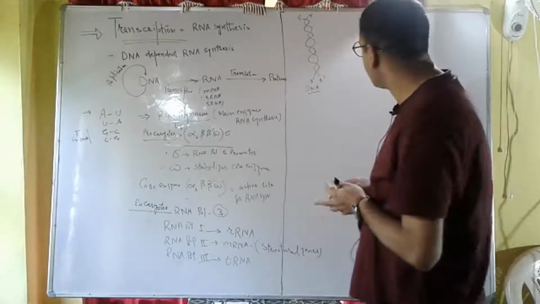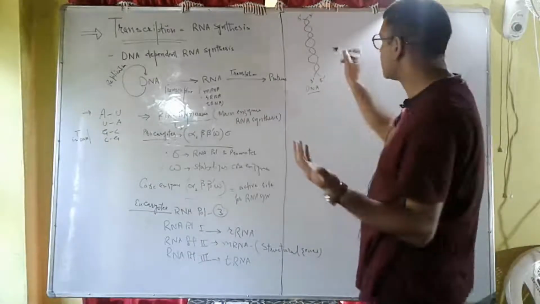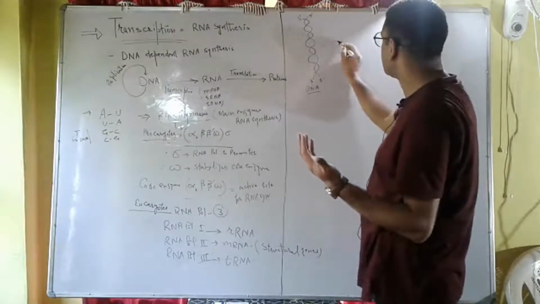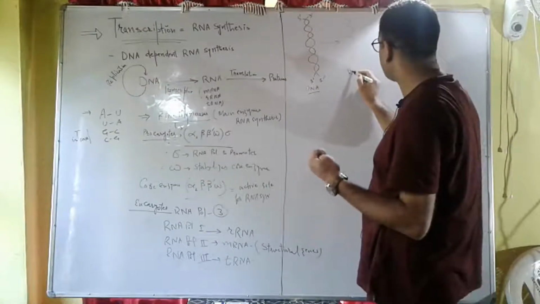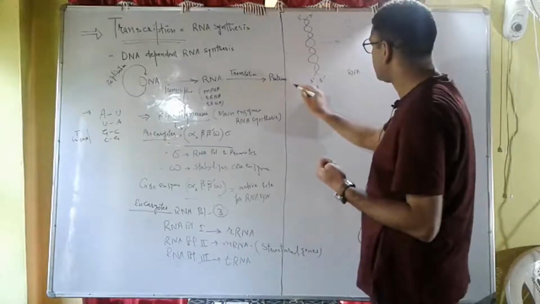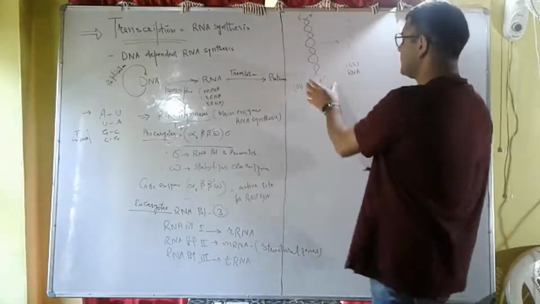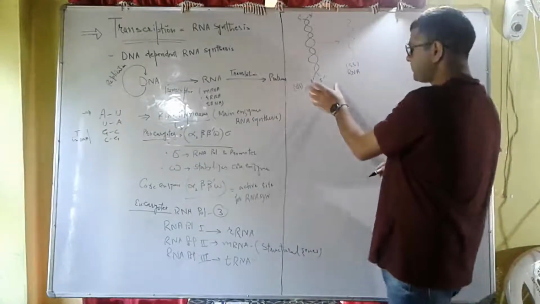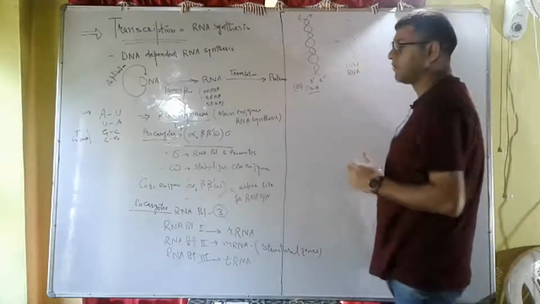Now we know that this DNA is a double-stranded molecule, whereas RNA is a single-stranded molecule. This is double stranded, and this is single stranded. So it means that from the double stranded DNA a single strand is formed.